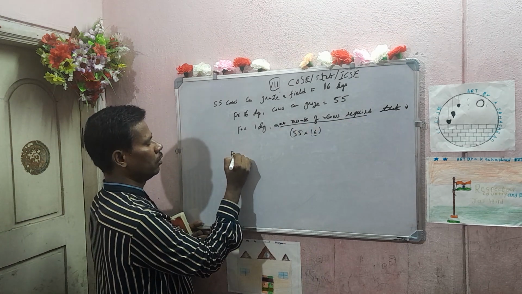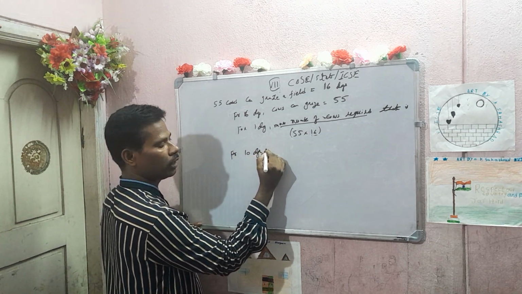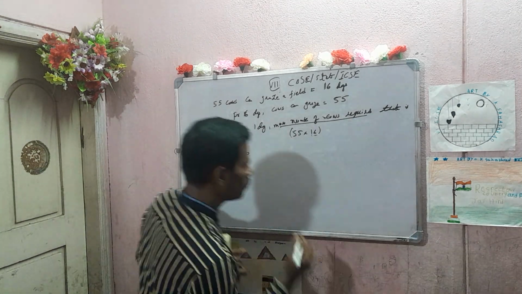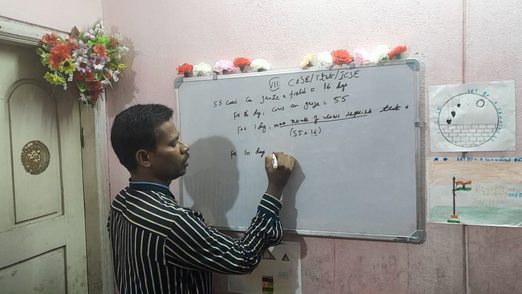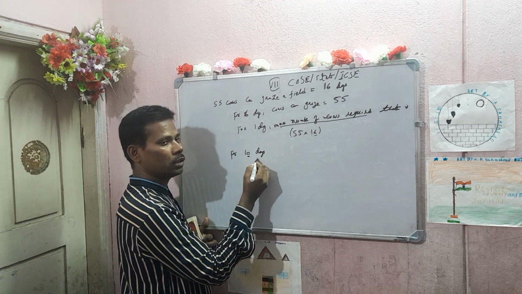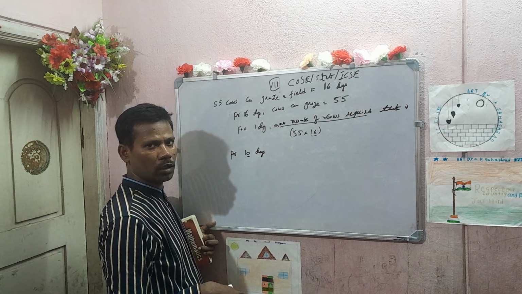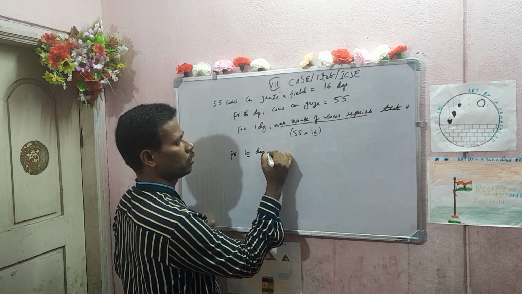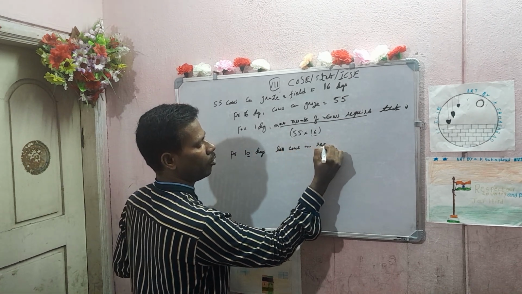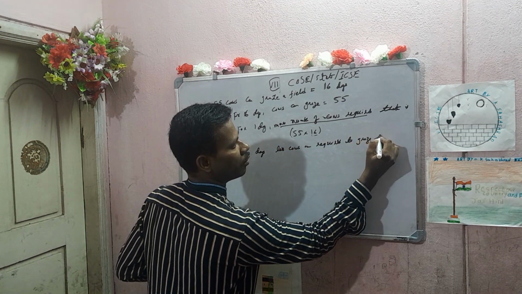Next, for 10 days. Now tell me, for 1 day you require more number of cows, but now the days are more, so obviously you require fewer cows to graze the field. For 10 days, fewer cows are required to graze the field.